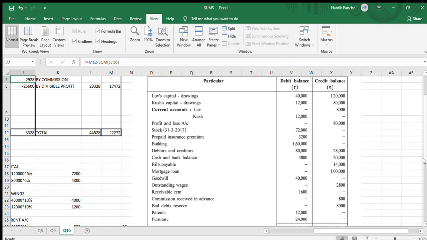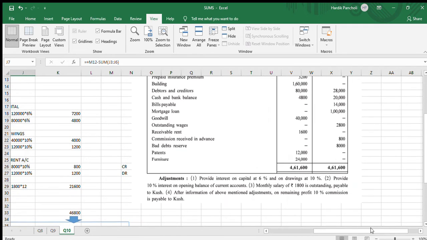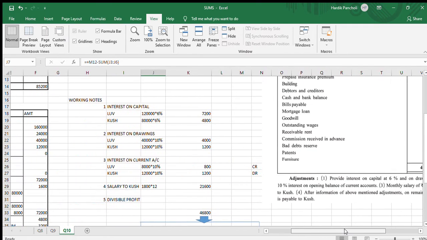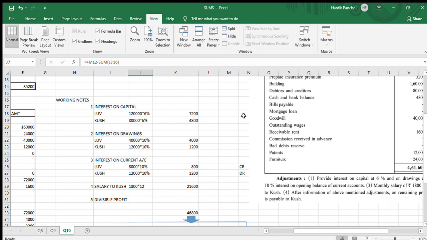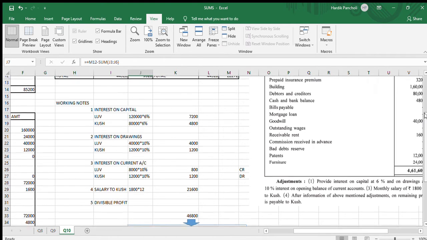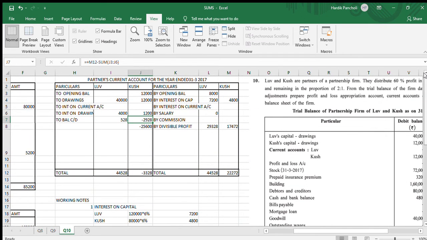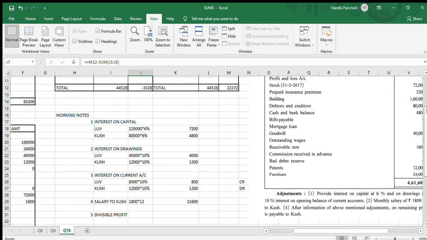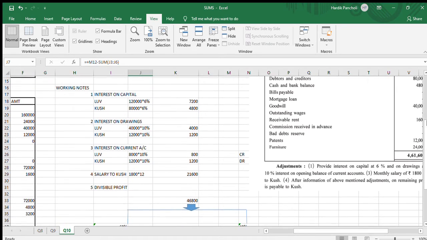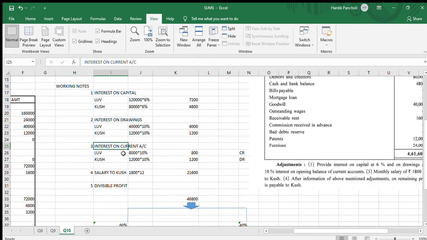Students, always remember, the one with the credit balance will receive the interest on the credit side in partner's current account, and the one with the debit balance will receive the interest on the debit side in partner's current account.